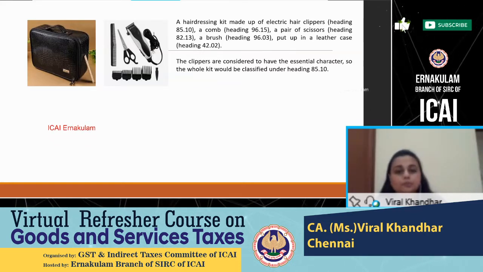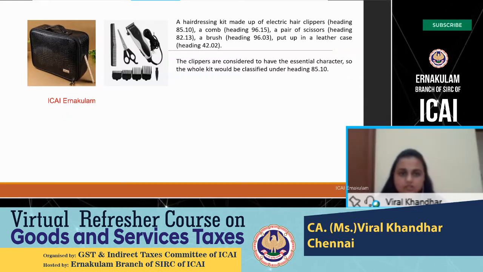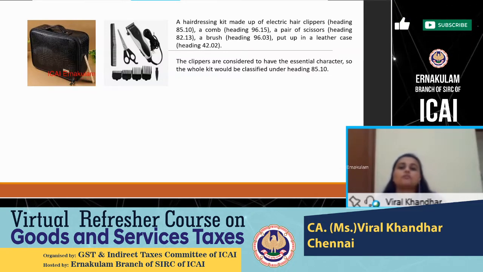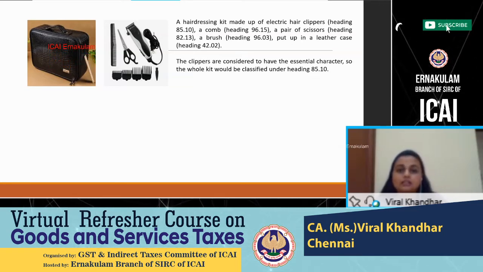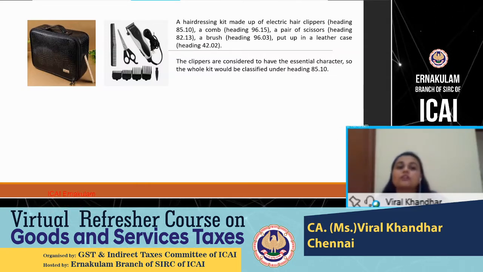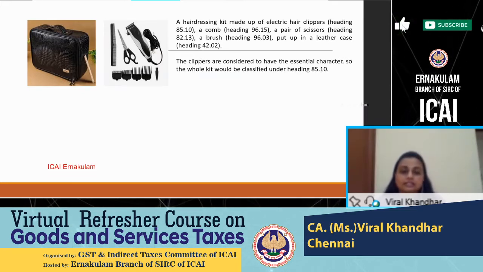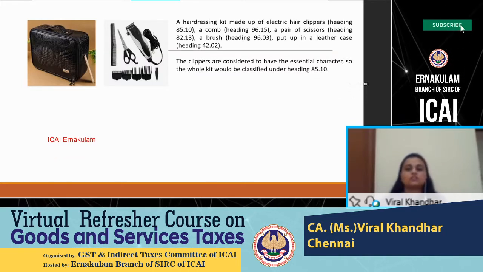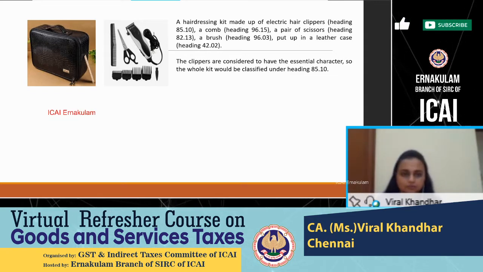So over here, the electric hair clipper is giving it the essential character because all the other products are used in support of this electric hair clipper. All the products which are put up in sets for retail sale are related to one another and to carry out a common function of hair cutting. So this hair dressing kit is getting the essential character from the electric hair clipper, and that is why the classification has to be done based upon the heading applicable to the electric hair clipper.